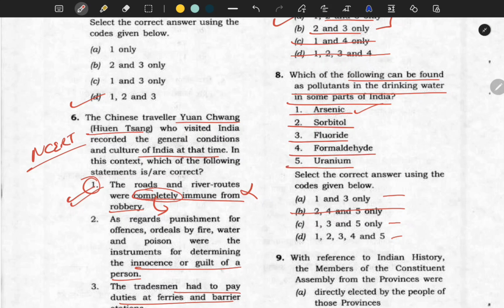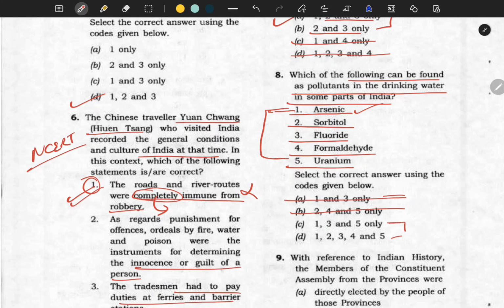Now uranium. In this question, even if you don't know much, you know 1 and 5 have to be there, because many times we have seen different reports where uranium and arsenic were found in natural freshwater bodies. So 1 and 5 have to be there.